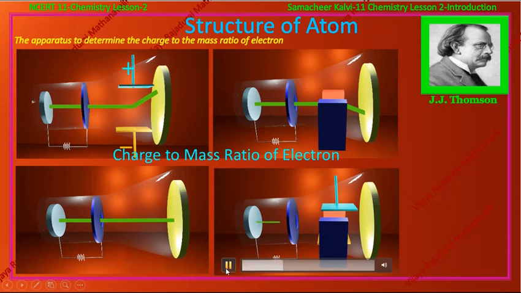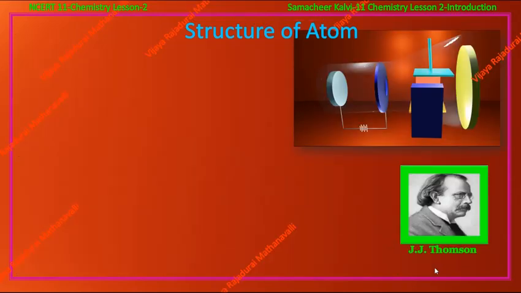J.J. Thomson, by carefully balancing the electric and magnetic field strengths, was able to bring the electrons back to the path followed in the absence of either field, and they hit the screen in a straight line. J.J. Thomson made accurate measurements of the amount of deflection of the electrons against the electric field strength or magnetic field strength.